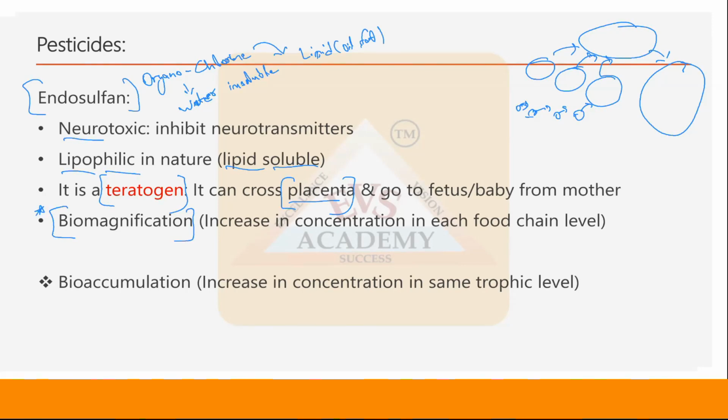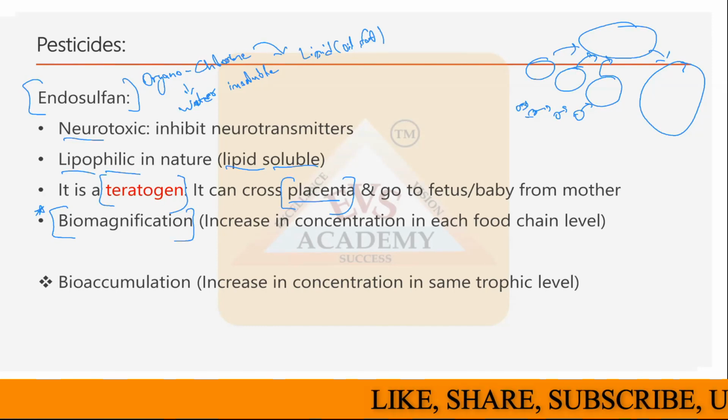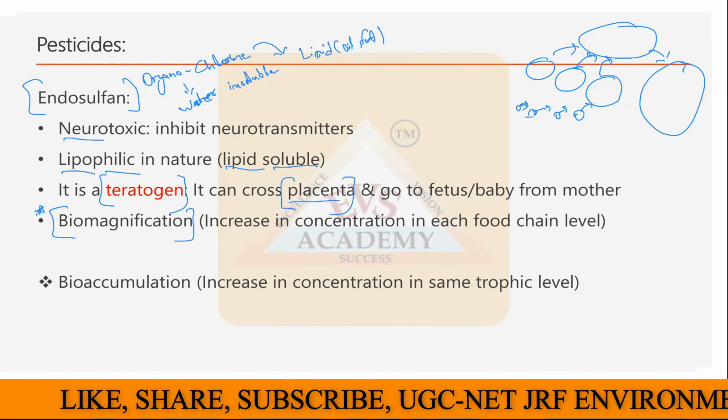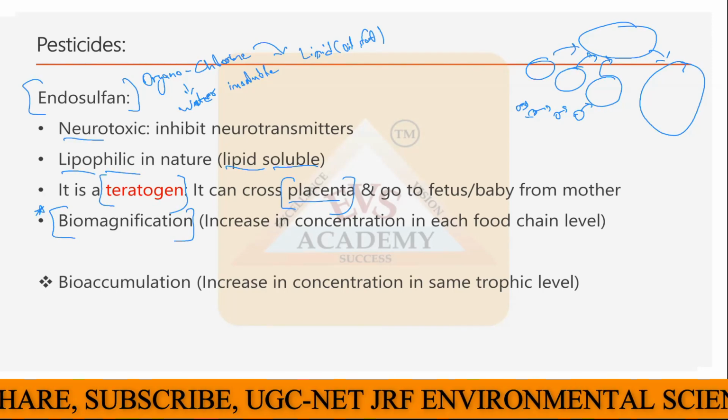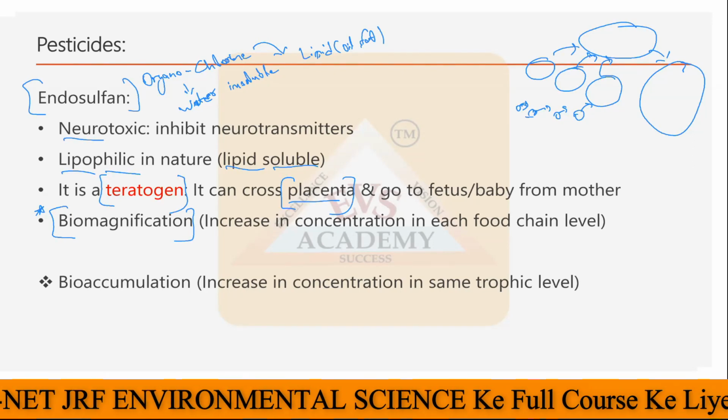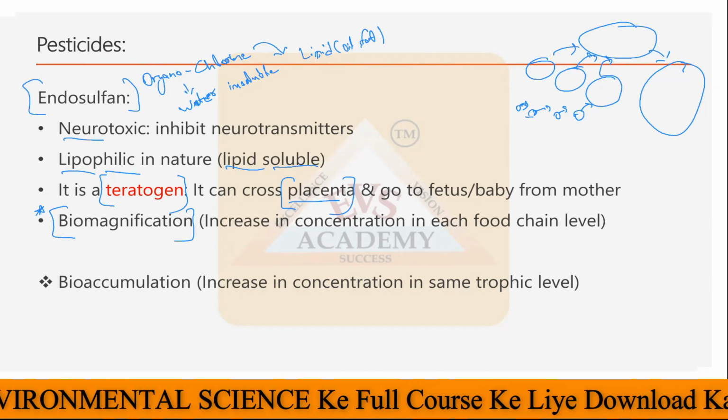It is the increase in concentration by passing each trophic level of the food chain or food web, which is predominantly found in pesticides, especially endosulfan and DDT.